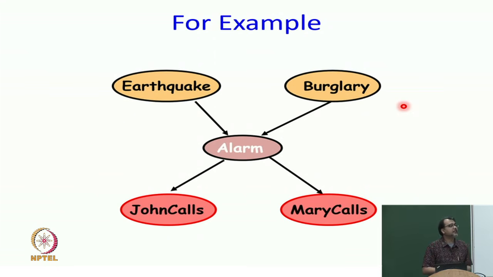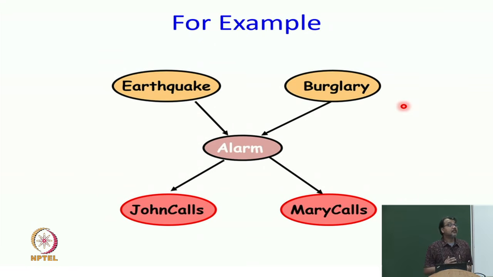Now, we again ask the same question. How does information flow from John to Mary? Let us say John called and I know about the fact that John has called. Does that change my distribution about Mary calls? Without knowing anything, if John has called, that means likely that the alarm went off, and if the alarm went off, probability increases, then Mary calling probability also increases. It does not have to be deterministic, but as long as you have a change in probability, it can decrease also, by the way, it is all fine.